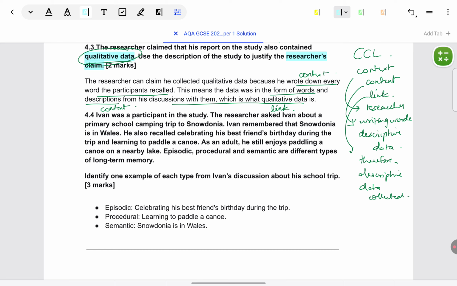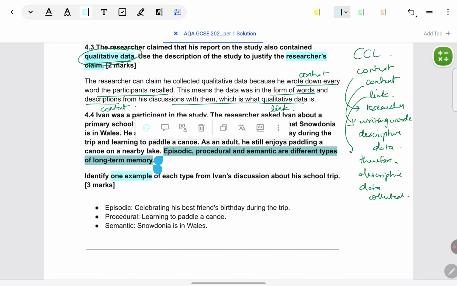Ivan was a participant in the study. The researcher asked Ivan about a primary school camping trip to Snowdonia. Ivan remembered that Snowdonia is in Wales. He also recalled celebrating his best friend's birthday during the trip and learning to paddle a canoe. As an adult, he still enjoys paddling a canoe on a nearby lake. Episodic, procedural, and semantic are different types of long term memory. Identify one example of each type from Ivan's discussion about his school trip.